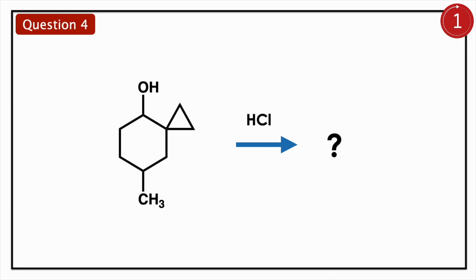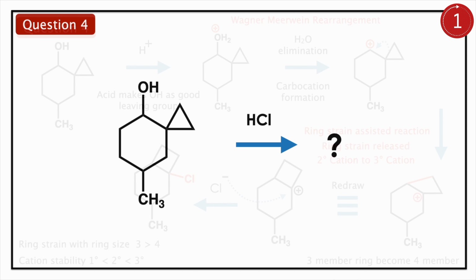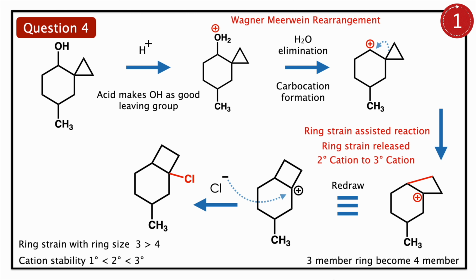Then the next question. Here you have cyclohexanol. At the second position you have cyclopropyl, and methyl at the fourth position. You are using acid. You should find what will be the final product. This will be the best example for rearrangement because between the starting material and the product you can see a lot of difference.